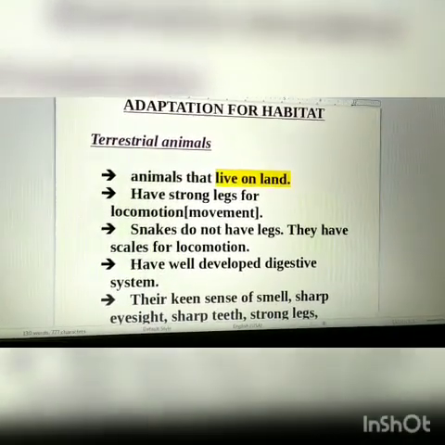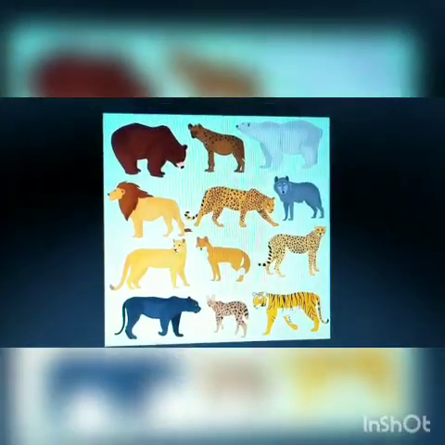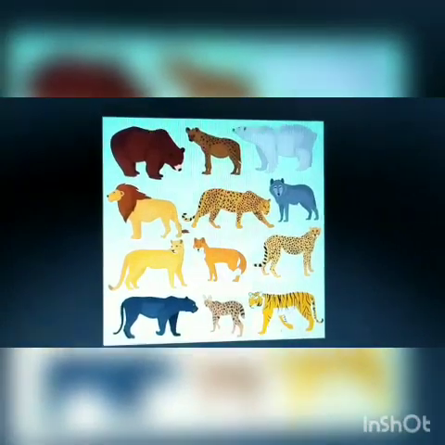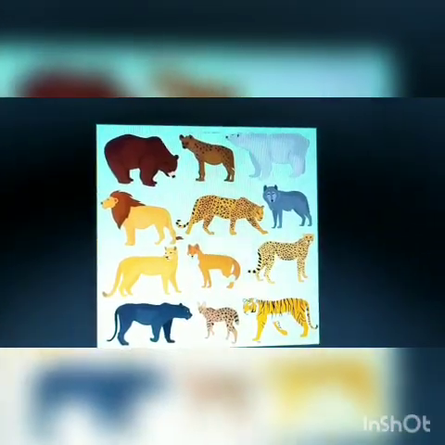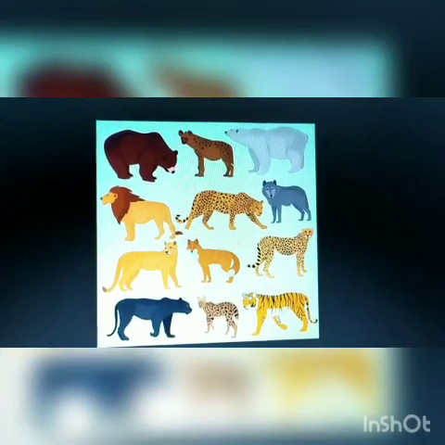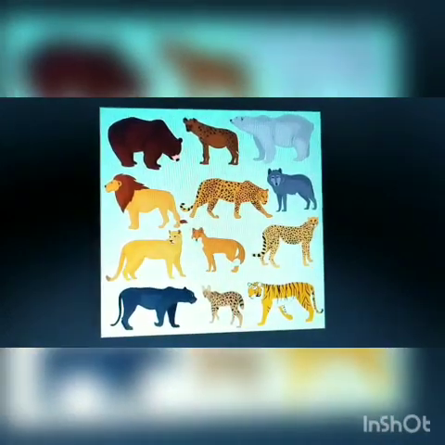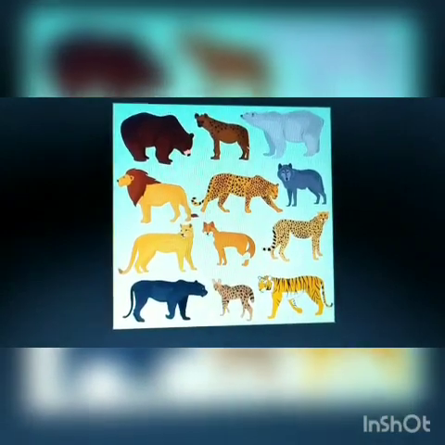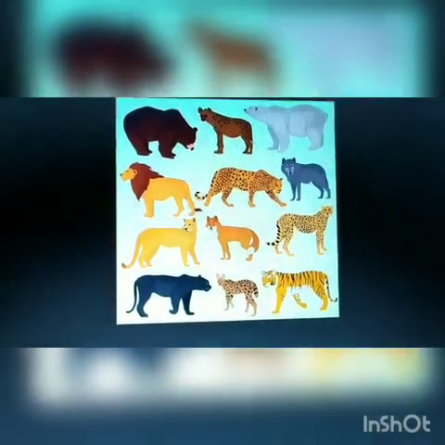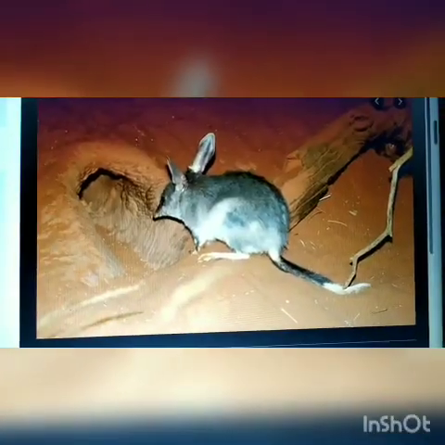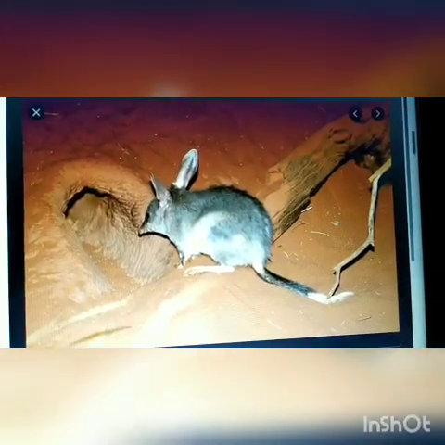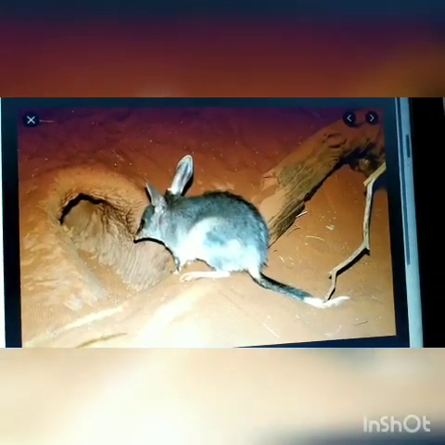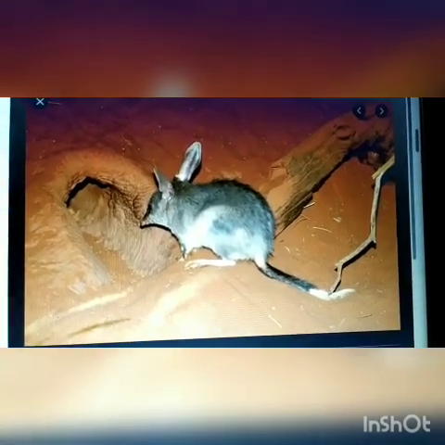For example, dogs, cats, tigers, lions, zebras, cheetahs, elephants, camels, horses, cows live on open land. So, these animals are terrestrial animals, okay? And animals such as mice, rabbits, snakes, foxes live in burrows, okay?